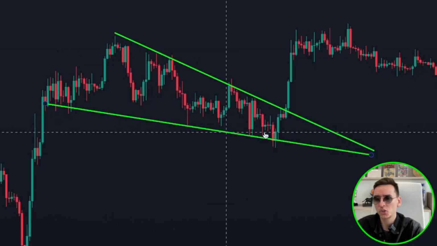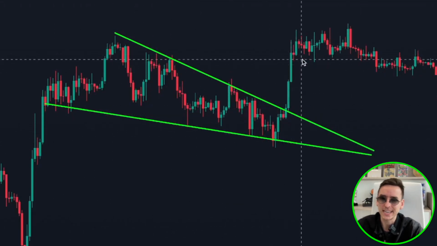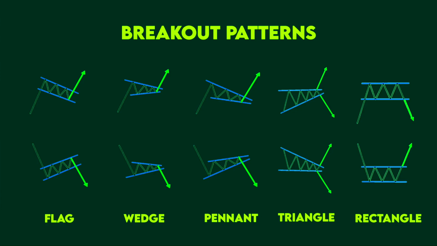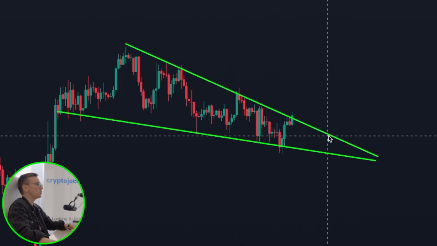When you have converging support and resistance, eventually the price has to break out. Could be up, could be down. To trade these breakouts, it's very good to use breakout patterns like a wedge or a flag. They all share one common characteristic. The price consolidates, forming two important levels. Eventually it breaks out. So you can draw a support and resistance line to create a pattern.